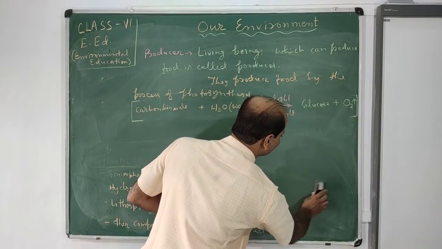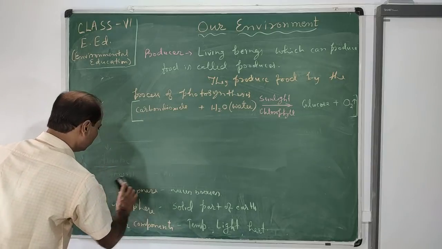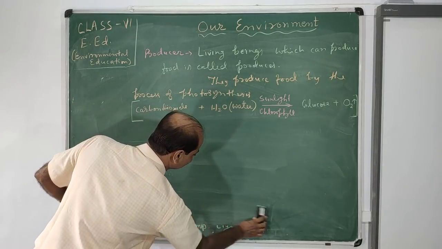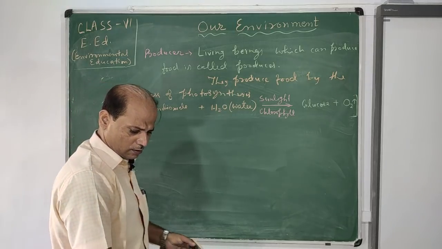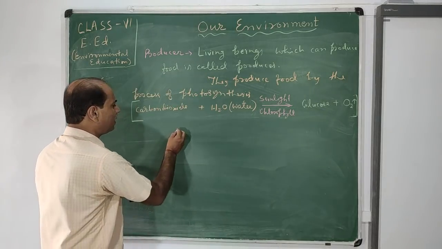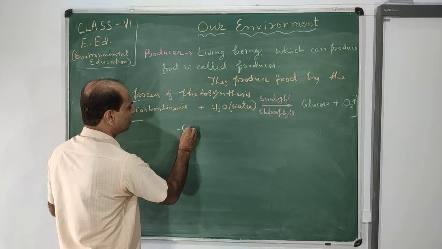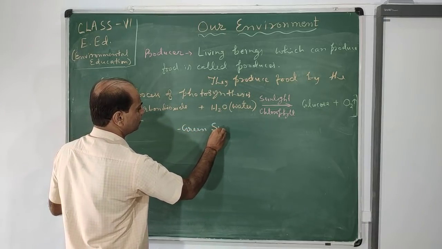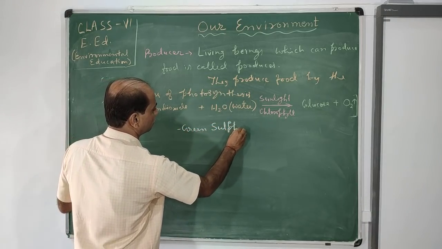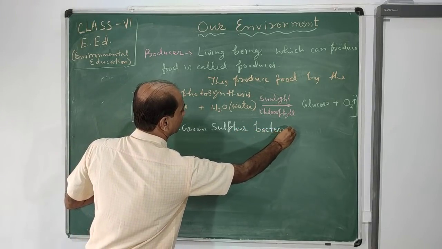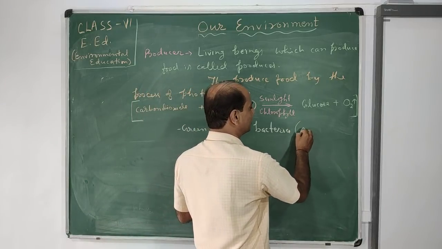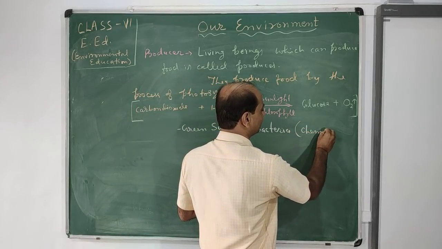One organism also makes food: green sulfur bacteria. Other than green plants, only one organism makes food, that is green sulfur bacteria. But really they can't do photosynthesis, they do chemosynthesis.